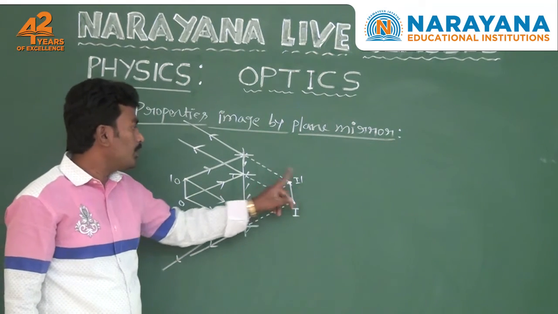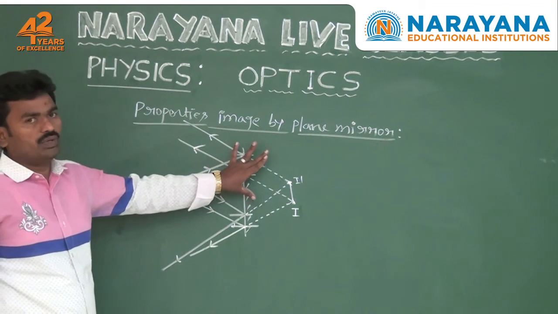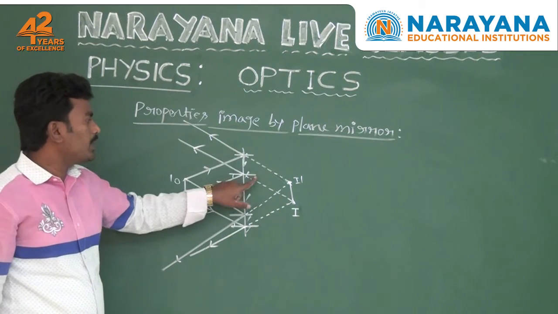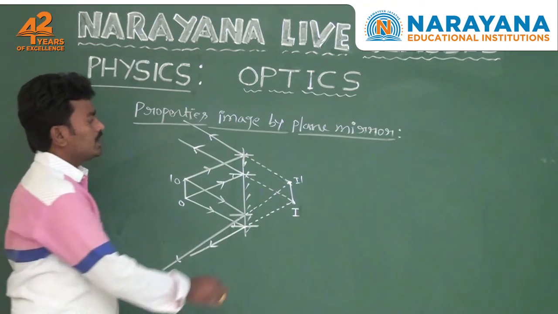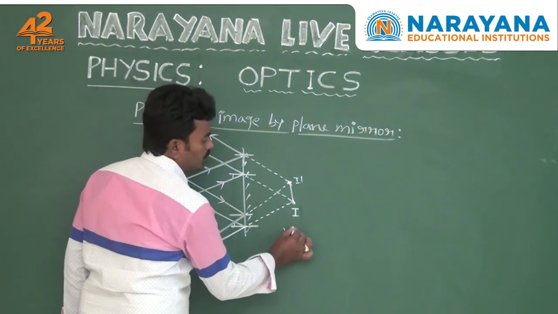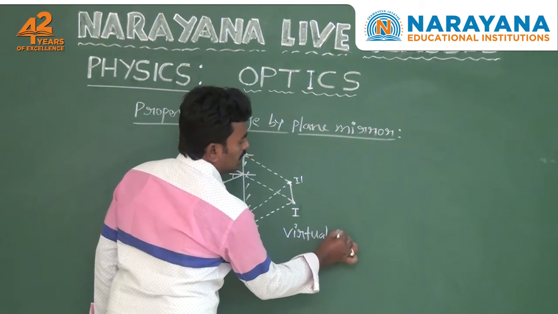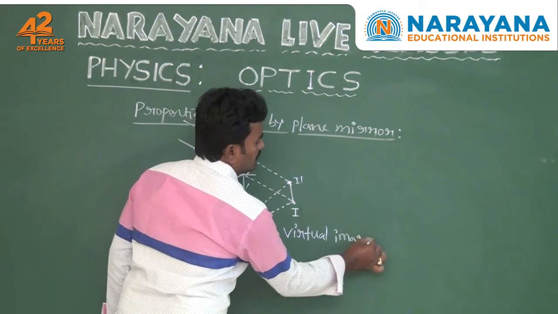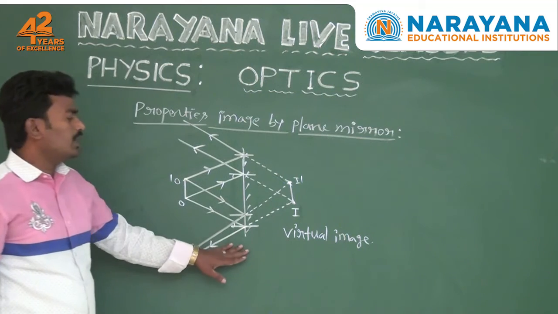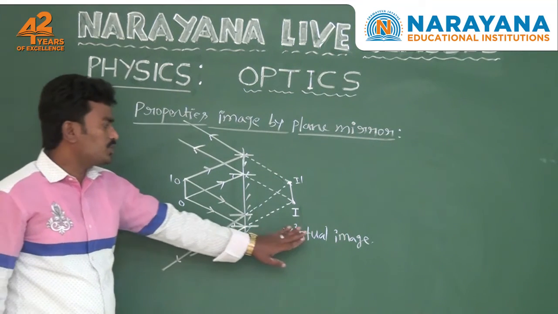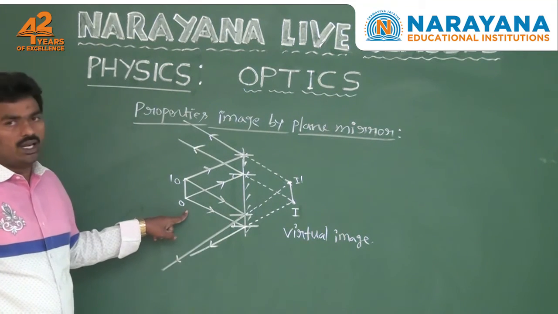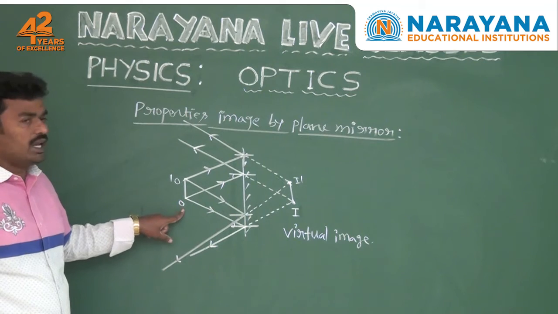Here the image is formed by extended reflected rays. Image formed by extended reflected rays means the image is a virtual image. So plane mirror always forms a virtual image for a real object. This is a real object.